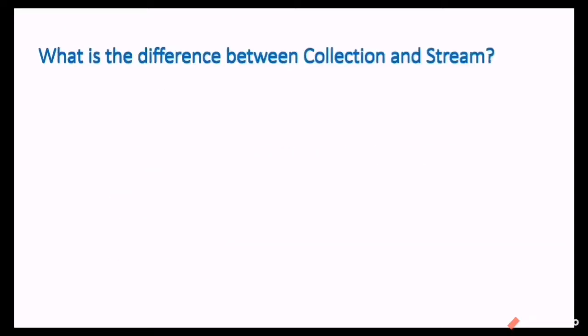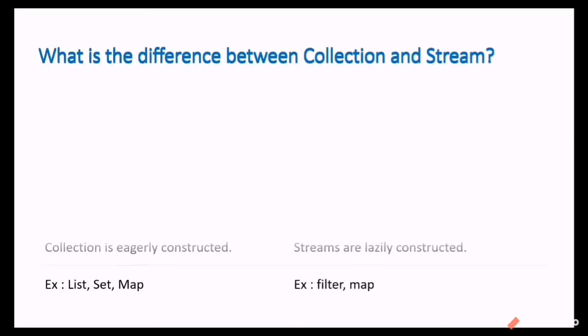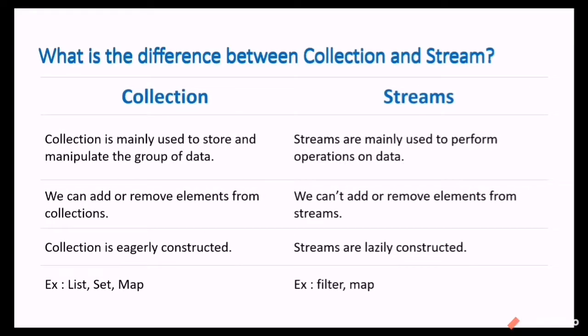What is the difference between collection and stream? A collection is a group of data and it is mainly used to store and manipulate that group of data. Streams are mainly used to perform operations on a collection. We can add or remove elements from collections, but in streams we cannot add or remove any elements. We can just do operations within that. Collection is eagerly constructed, streams are lazily constructed. Examples for collection are list, set and map. Examples for streams are filter and map. So these are the methods.